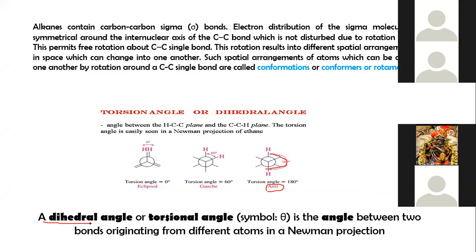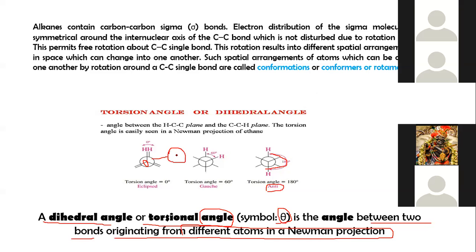So the dihedral angle or torsional angle, the symbol is theta, is the angle between two bonds originating from different atoms in the Newman projection. Different atoms means this is the front carbon and this whole circle is the backside, isn't it?